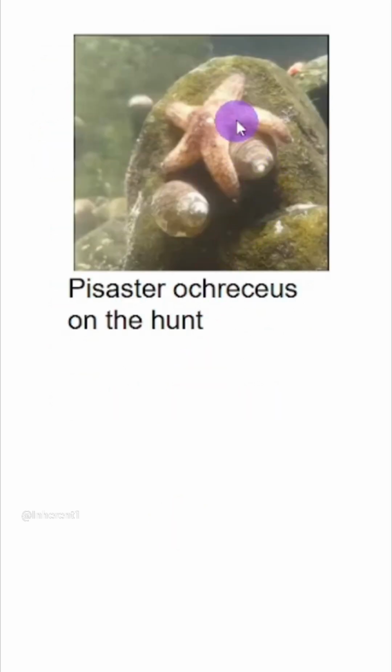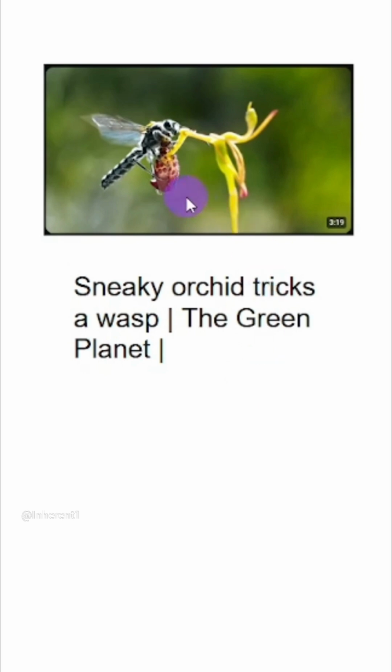See, this is the snail, this is the starfish. Pisaster on the hunt. You can check this video on YouTube. Then this is another video on YouTube. Sneaky orchid tricks a wasp. This orchid mimics a female wasp, so it tricks the male wasp into copulating with it. It's called pseudocopulation. In the act of copulation, the pollen grains are dusted on this male wasp. And this is how the orchid plant is benefited in pollination via wasp, by fooling the wasp.